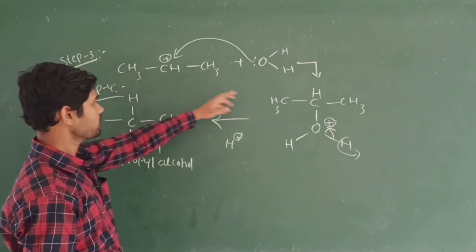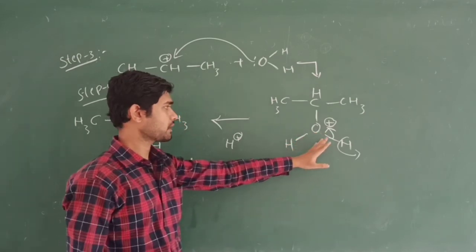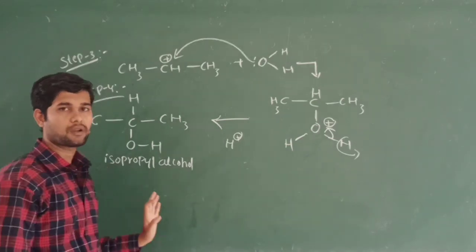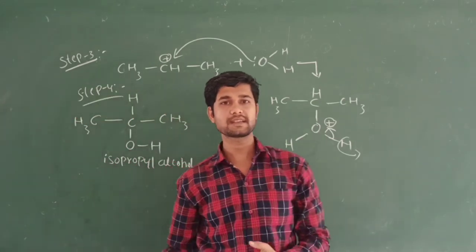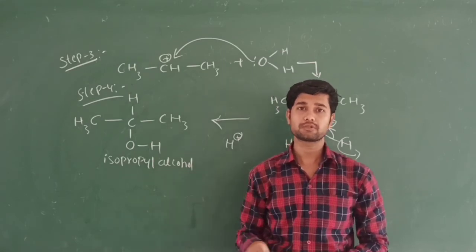So step 3 is the formation of the protonated alcohol, and step 4 is the conversion of this protonated alcohol into our product, which is isopropyl alcohol. So this is the mechanism of the acid-catalyzed addition of a water molecule to an alkene.